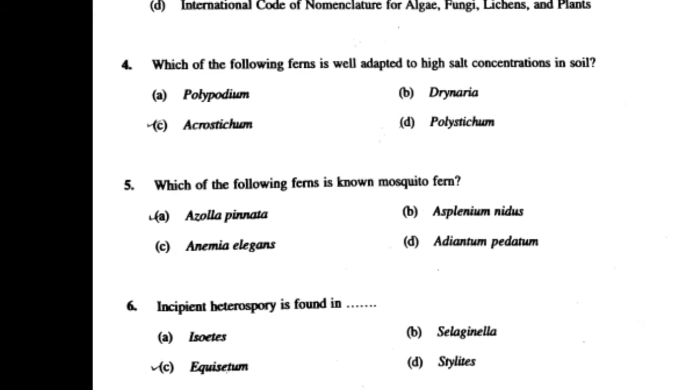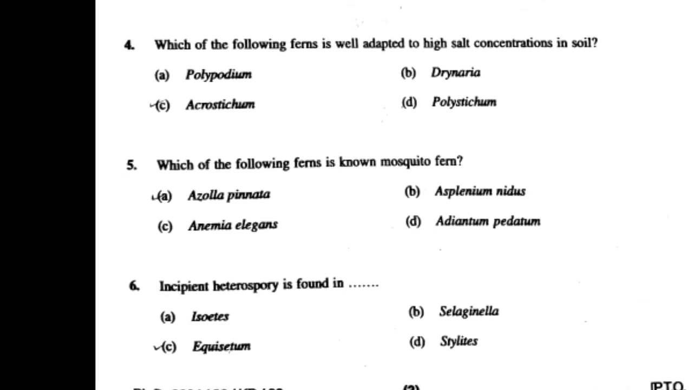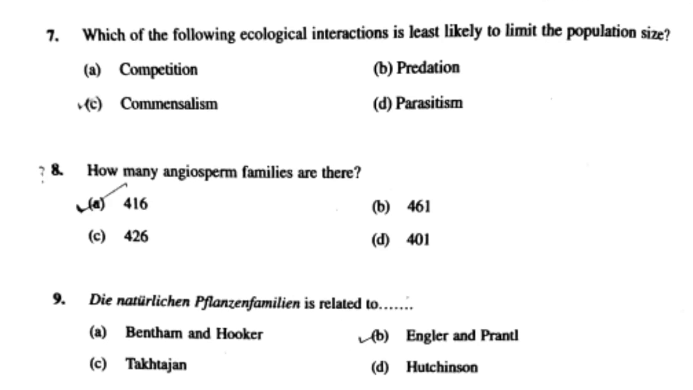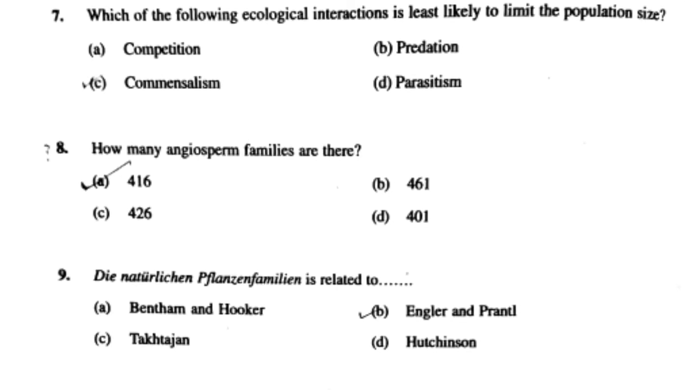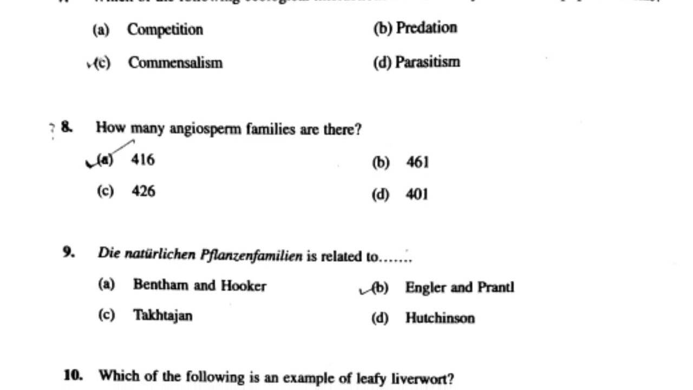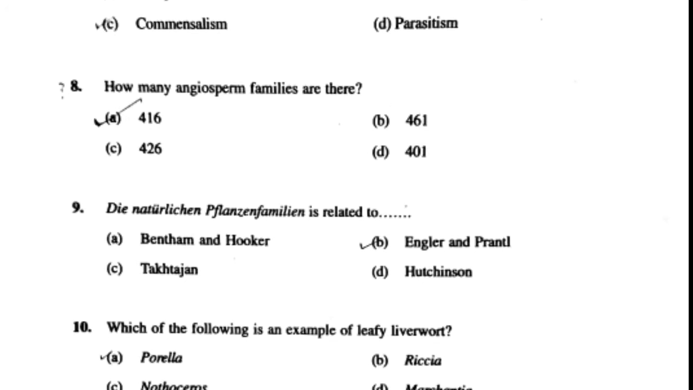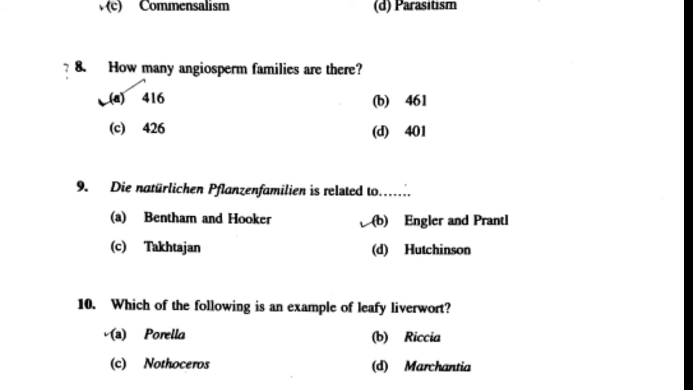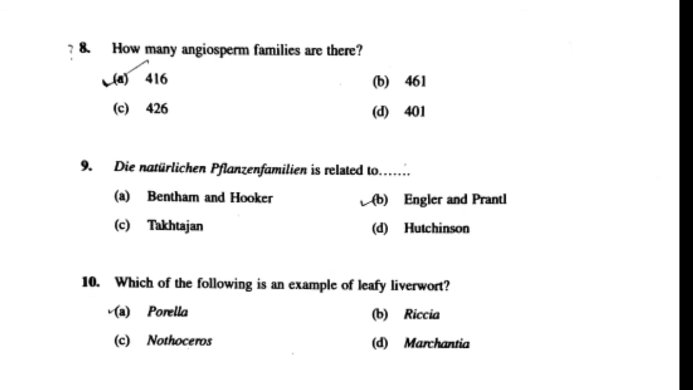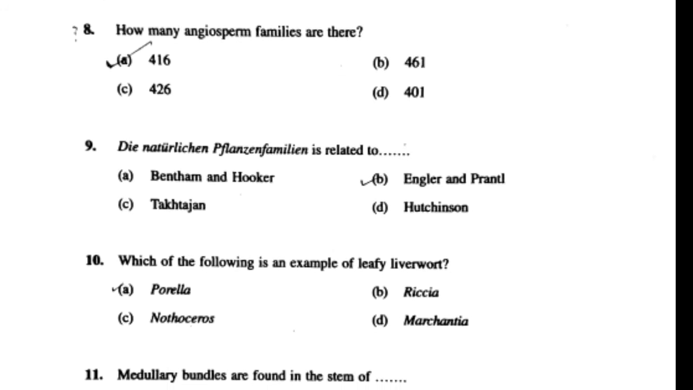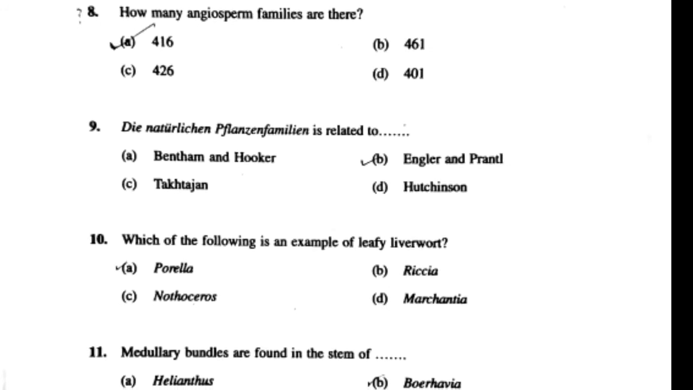Answer is Equisetum. Seventh question is, which of the following ecological interactions is least likely to limit the population size? Answer is commensalism. Eighth question is, how many angiosperm families are there? Answer is 416. Ninth question is, the Bentham and Hooker family system is related to? Answer is Engler and Prantl.